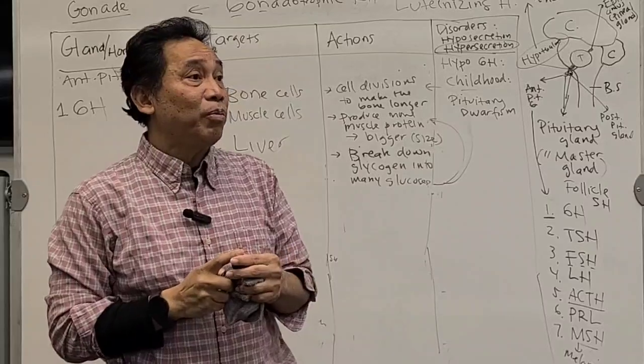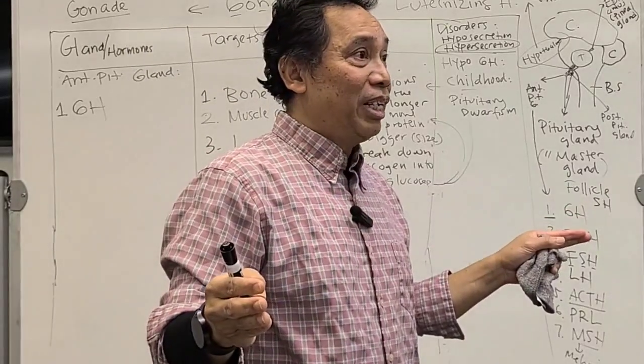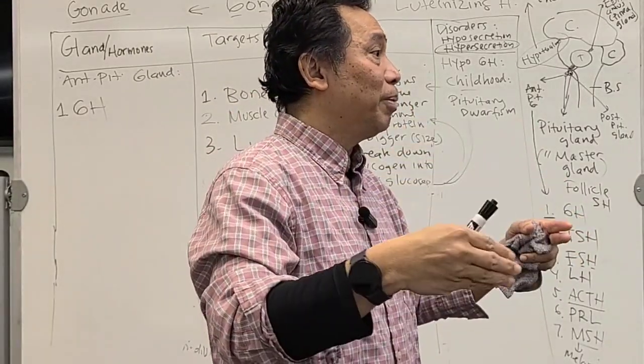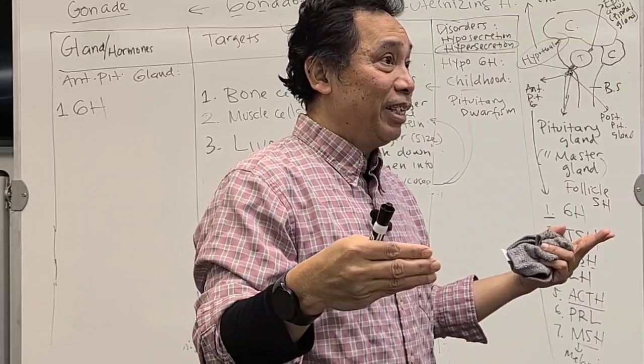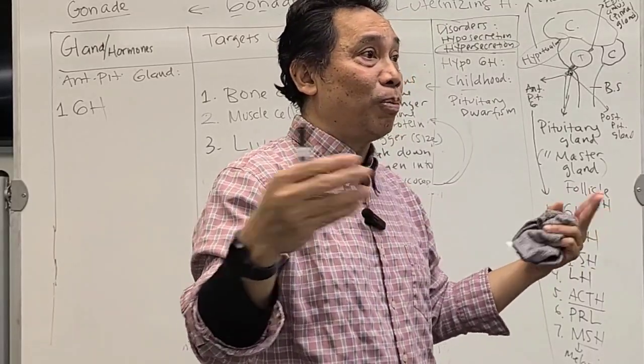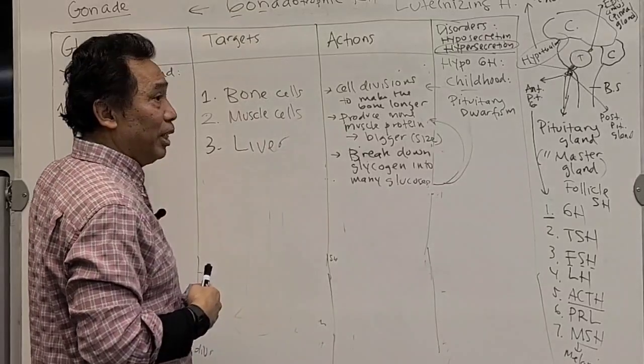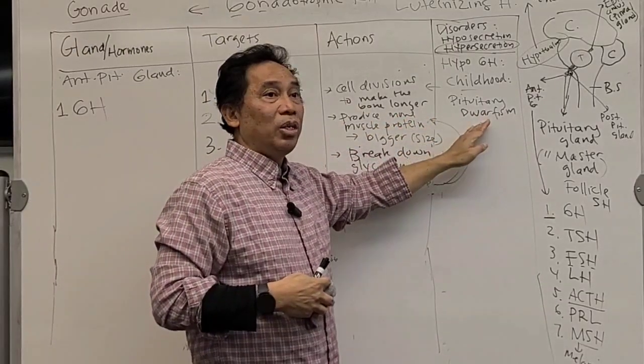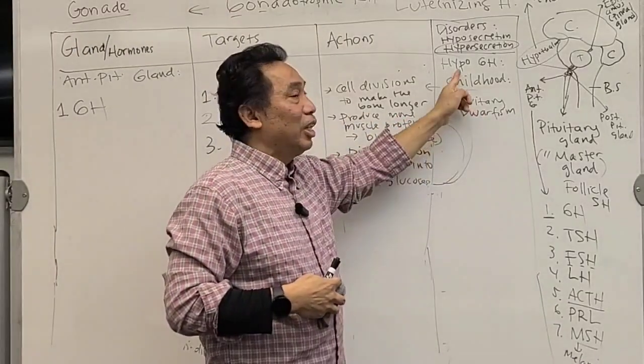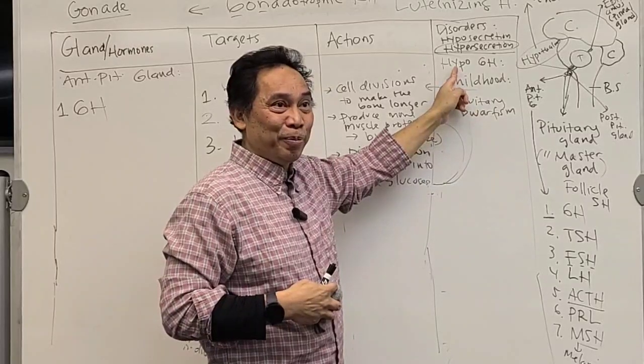Because there is another type of dwarfism later, and there is another hormone that can cause dwarfism in humans. It actually comes from the thyroid hormones, later. But the one that is caused by the growth hormone is called pituitary dwarfism. Hypo. Are you with me?